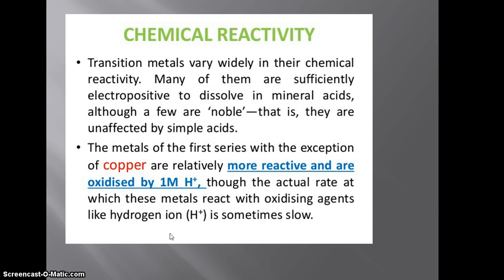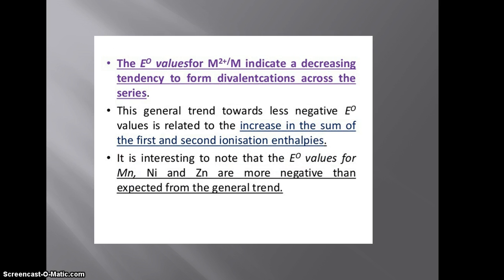What is chemical reactivity? Chemical reactivity means the capacity to form ions. So most of the metals, for example copper, are reactive metals among the transition metals. They react with oxidizing agents like H+ ions, etc. The electrode potential value depends upon the increase in the sum of the first and second ionization enthalpy, and its value is more negative for manganese, nickel and zinc.